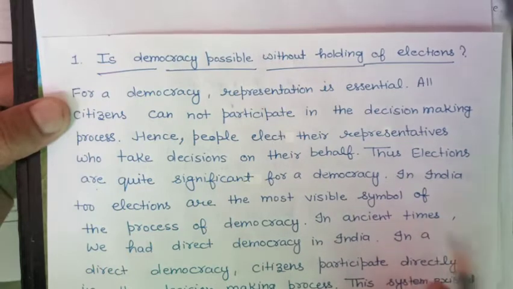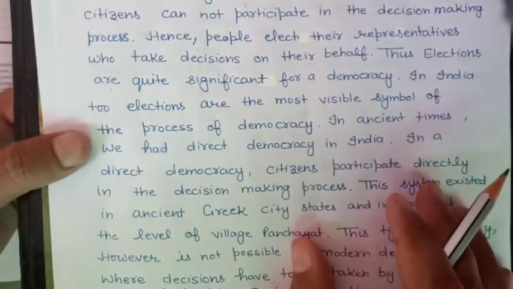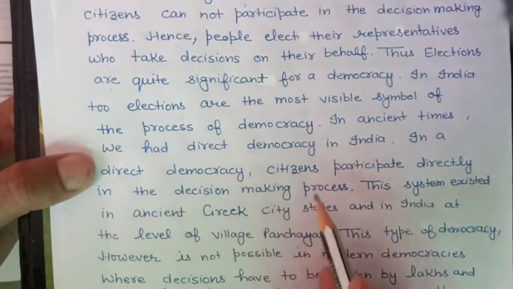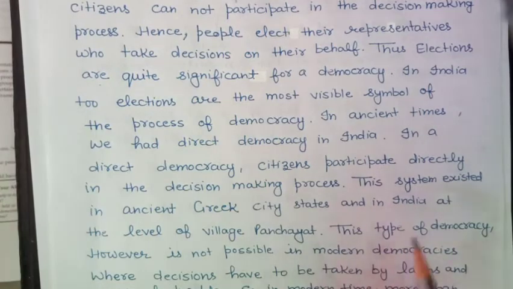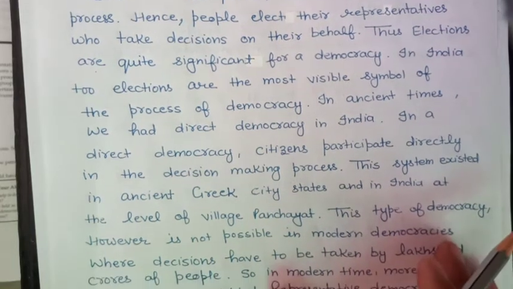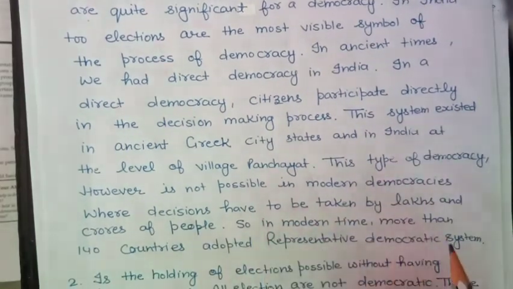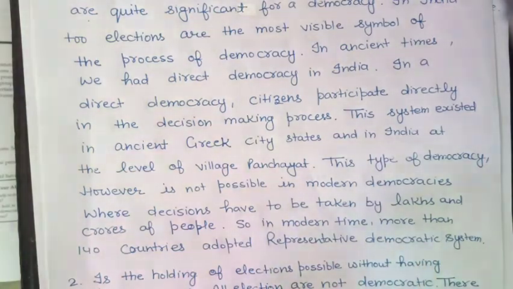But in ancient times, we had a direct democracy in India. In a direct democracy, citizens participate directly in the decision making process. This system existed in ancient Greek city states and in India at the level of village panchayat. This type of democracy, however, is not possible in modern democracies because of the large population, because not all people are educated, and because not all people have interest. It is not physically possible to gather lakhs and crores of people at one place and take decisions.